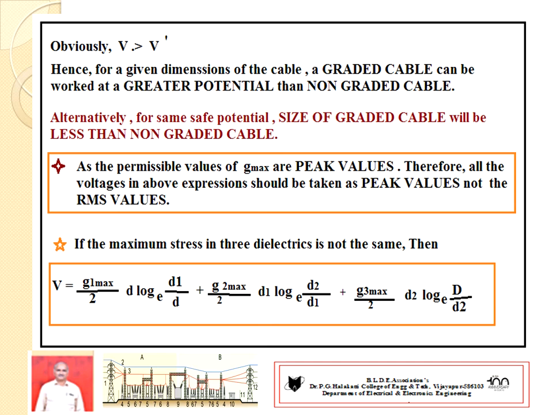If the maximum stress in the three dielectrics is not the same, then we have to use the following expression: dielectric 1 G1 max, dielectric 2 G2 max, dielectric 3 G3 max in the above expression. Getting the idea? G1 max, G2 max, G3 max are different. It may be useful in derivation.